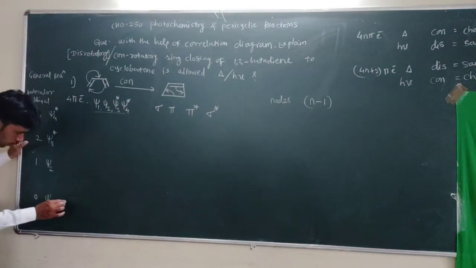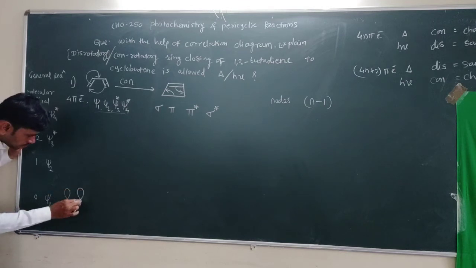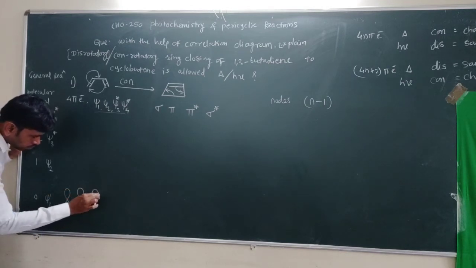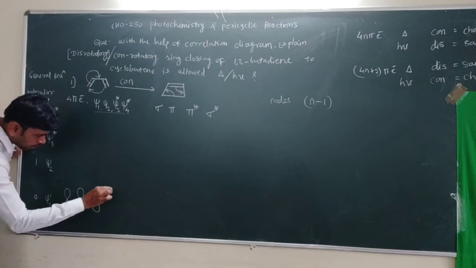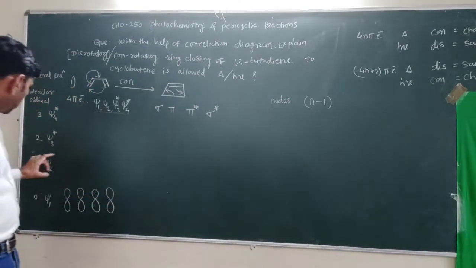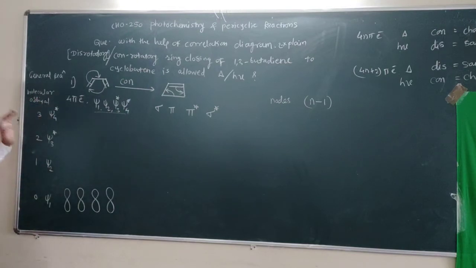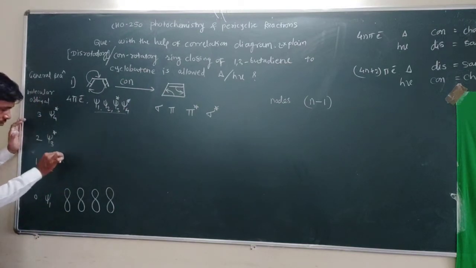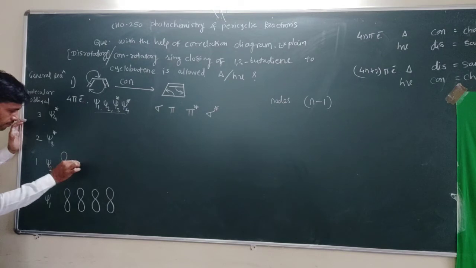Which are the atomic orbitals? P orbitals we are taking here: 1, 2, 3 and 4. These are 4 atomic orbitals and these 4 are molecular orbitals. First we are drawing just empty orbitals.